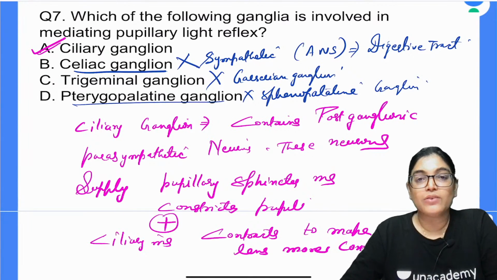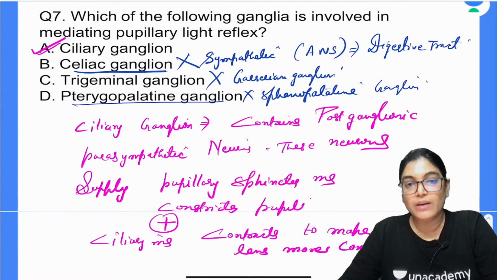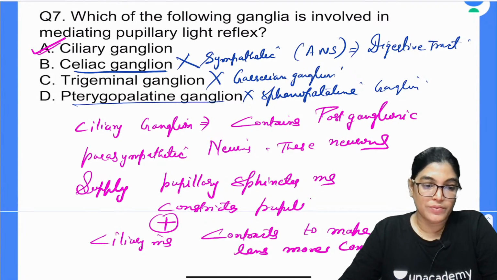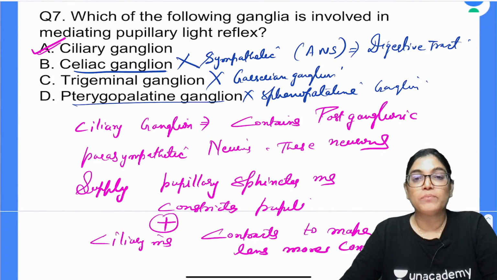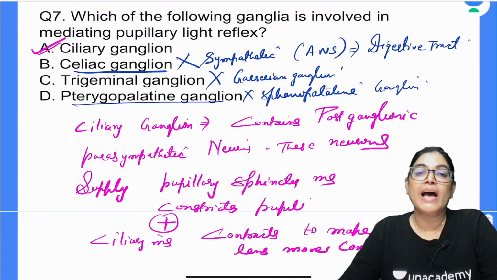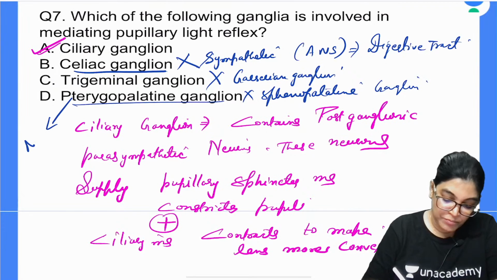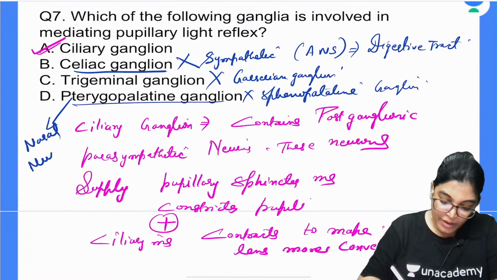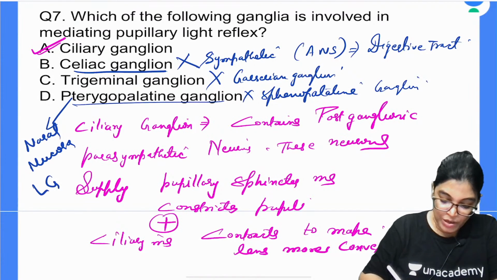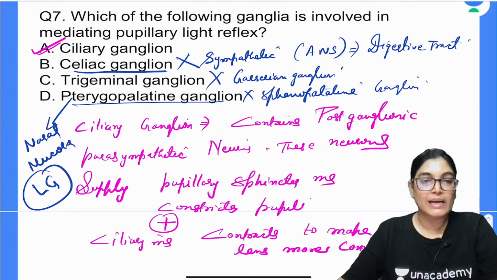It is related to the greater petrosal nerve, a branch of the facial nerve, and its axons project to the nasal mucosa and supply the lacrimal gland. So we have got the correct answer: ciliary ganglion is the correct answer.